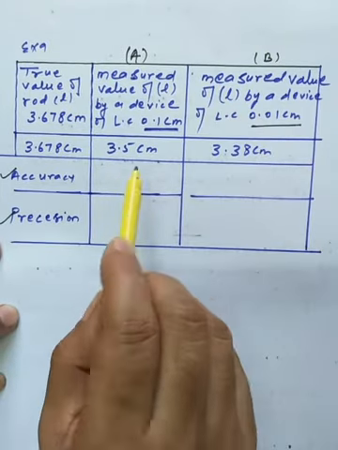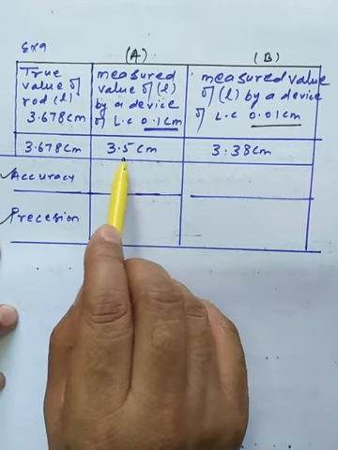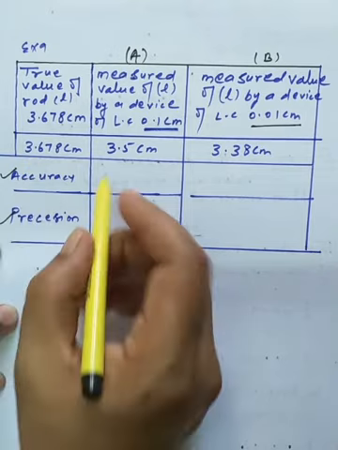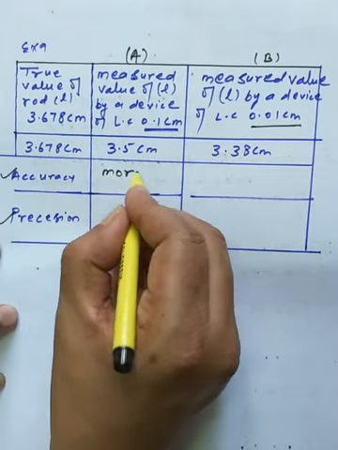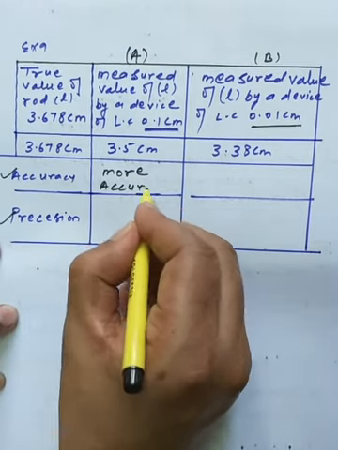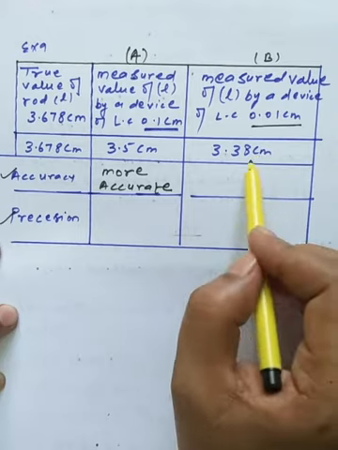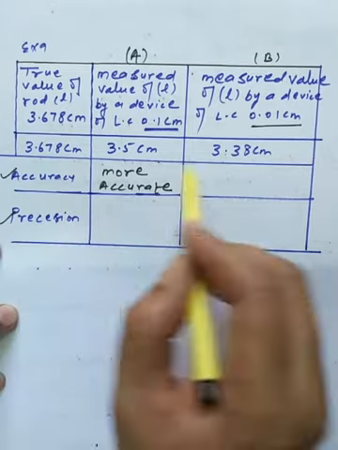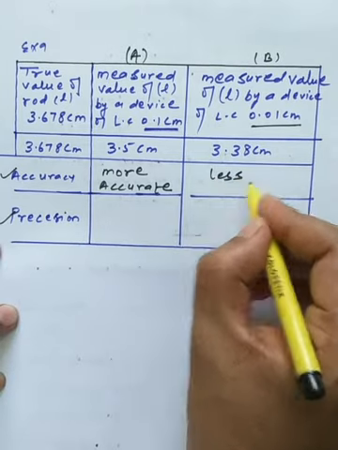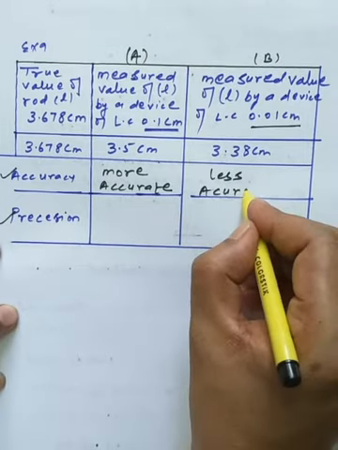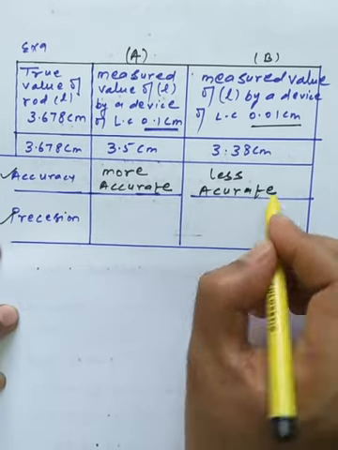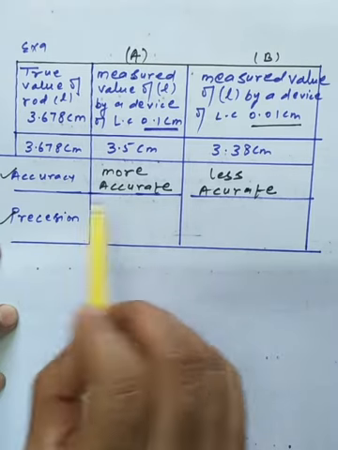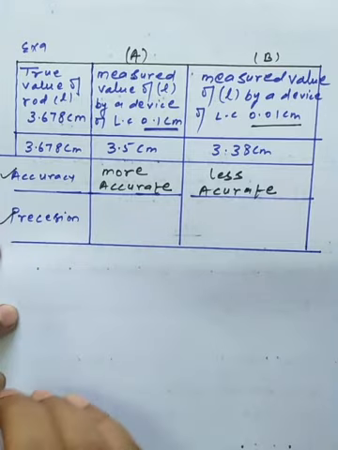The measurement of the length of the rod done by device A is more accurate because it is closer to the actual value. So we can write here more accurate, as compared to the measurement by device B, which is far away from the actual value, so we can say less accurate. Easily you can understand which measurement is more accurate or less accurate. Now we are comparing the matter of precision, which one is more precise.